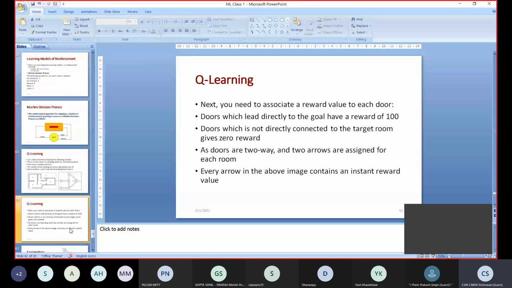It's there in room 2, and I have to go to the garden. So from each door it is coming out, I have to give a reward, or when it's entering inside the door, I have to give a reward. So doors which lead directly to the goal have a reward of 100.